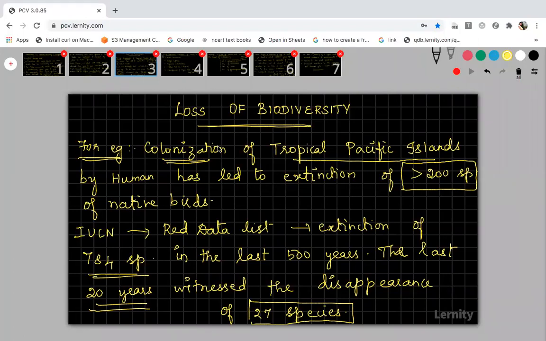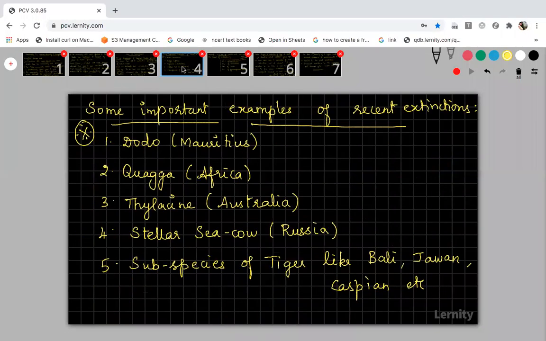So next we are going to see what the causes are for the loss of biodiversity. Organisms are being lost in a very drastic manner in the last 20 years. What are the most important reasons that are leading to the loss of biodiversity? Of course, if the organisms are listed in the endangered list and we start conserving them immediately, we can protect them. Whether it is plant or animal, it is not a problem.